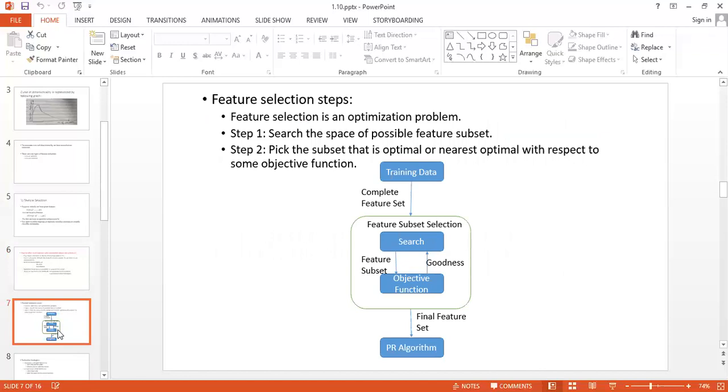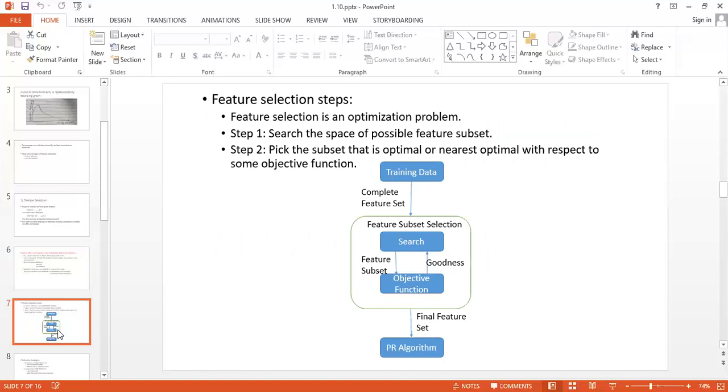So we are having feature selection steps. When we consider an optimization problem, we search the space of possible feature subsets, and pick the subset that is optimal or nearly optimal with respect to some objective function.